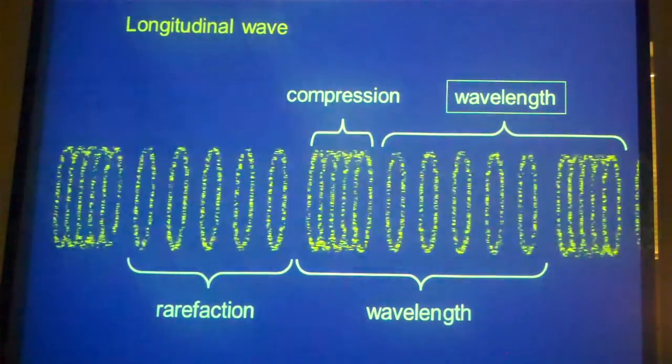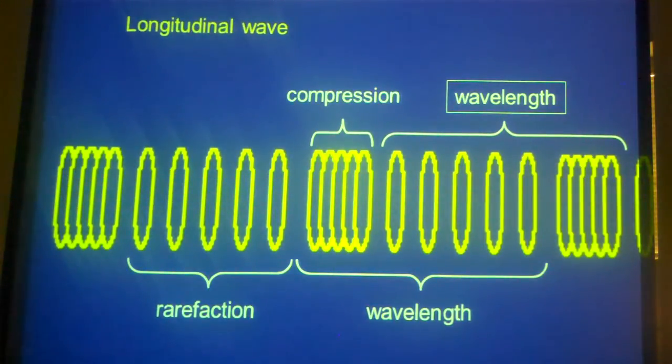Okay, now what we haven't talked about yet is a longitudinal wave, and here is what I was talking about before. So you push on it here, and that pushes the slinky together, and then it kind of moves through there, the wave moving through, and there you see the push together part and the part that's spread out. One wavelength is from the end of the spread out part to the end of the spread out part. That's one whole wave, that's one wavelength in a longitudinal wave. Compression is where it's pushed together, so when you compress something, you push it together. And the other part, when it's spread apart, is called rarefaction.